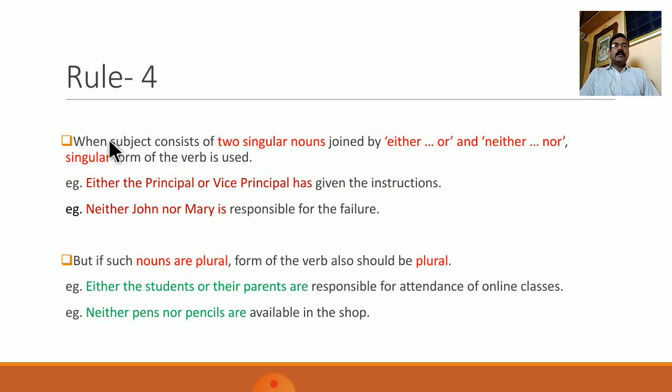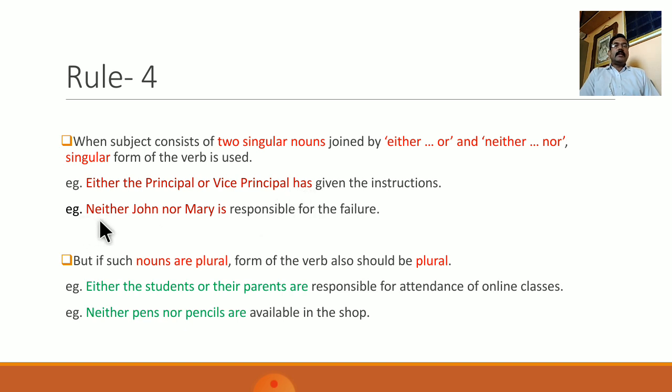Fourth rule is when the subject consists of two singular nouns joined by either or and neither nor, singular form of the verb is used. For example, either the principal or vice principal has given the instruction. So here two nouns, the principal and vice principal, are connected to each other using either or. Therefore, the verb that is used is in present form as well as singular form.